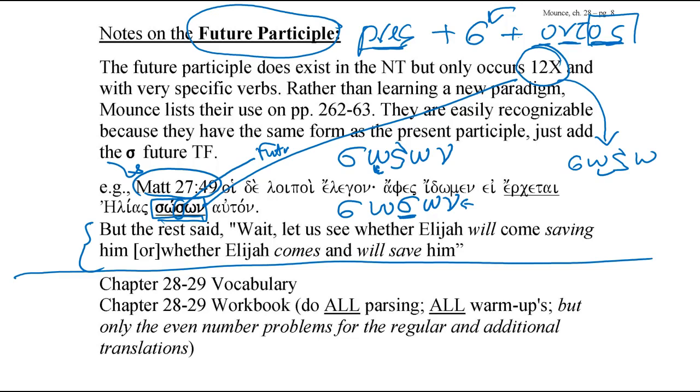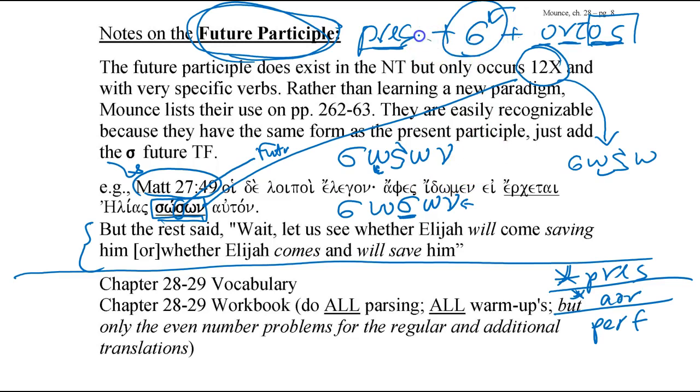When we think of participles, the primary forms of participles are the present, the aorist, and next week we will learn the perfect forms. So far we've learned the present participle and the aorist participle. Yes, there's a future, but you're not required to learn it. All it does is insert a sigma between the stem and the tense formatives, and then you get the future form. But it's so rare, and it occurs mostly with the word sozo, I am saving, that Mounce doesn't require you to memorize the paradigm, and neither will I.